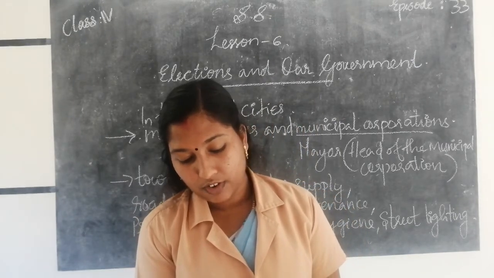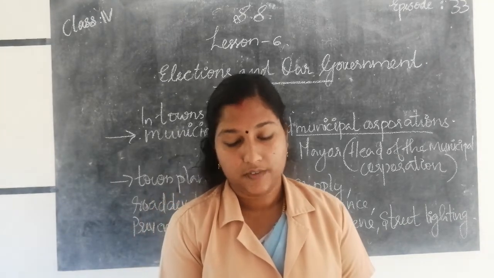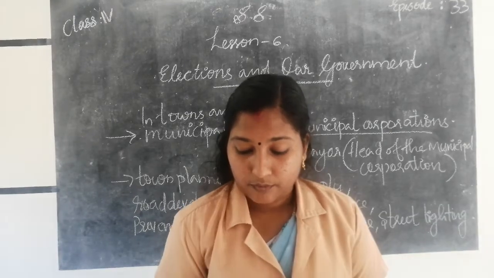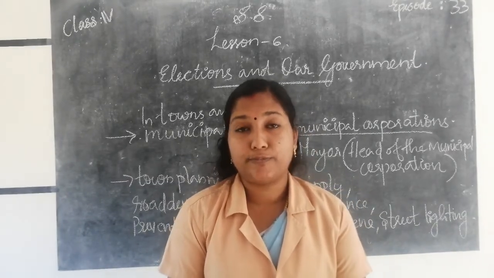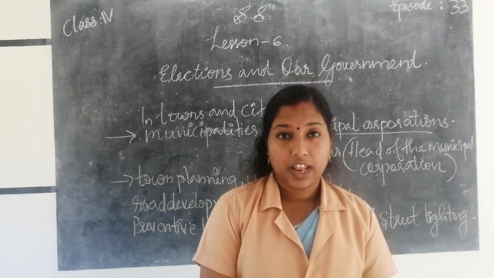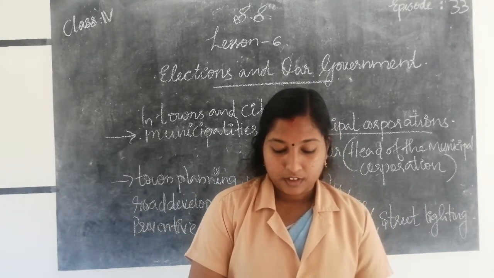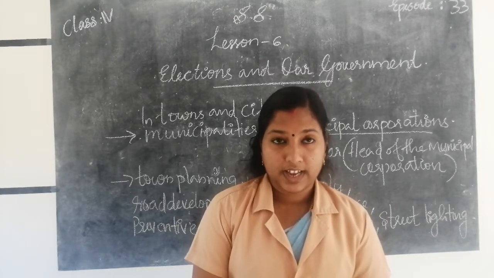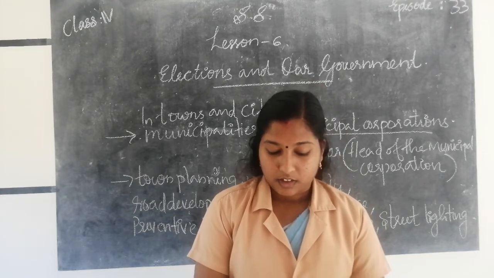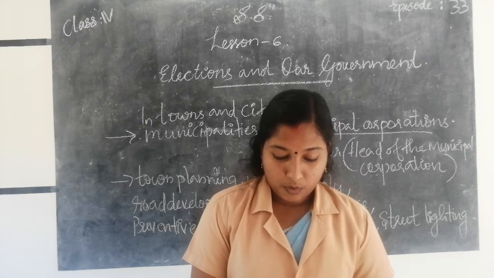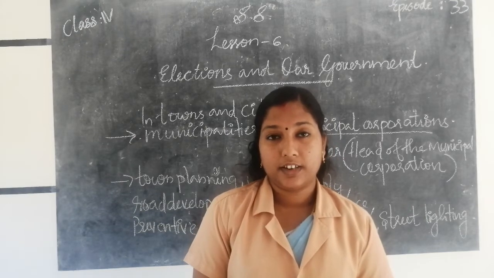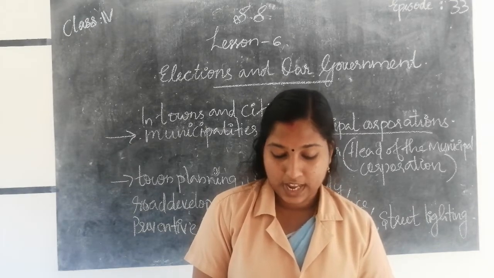So once again we will revise this lesson, elections and our government. What is a government? A government is a group of people with the authority to govern a country or a state. The government of a country or a state works for the welfare of the citizens. Members of a government are selected through elections.